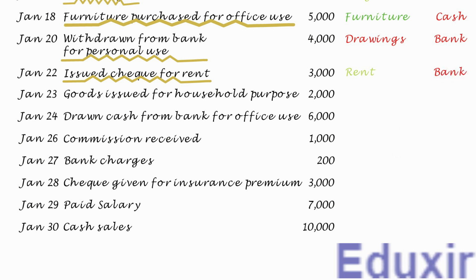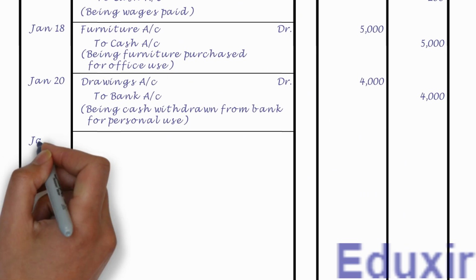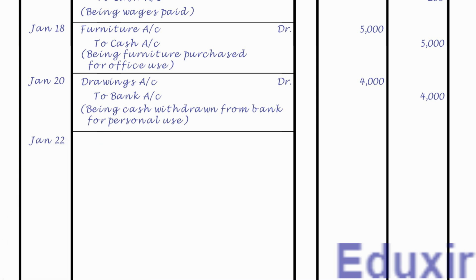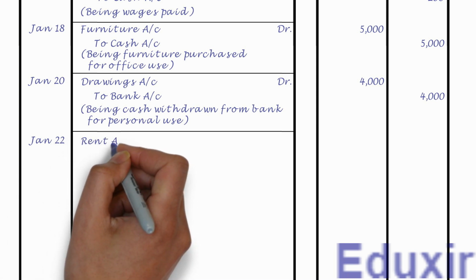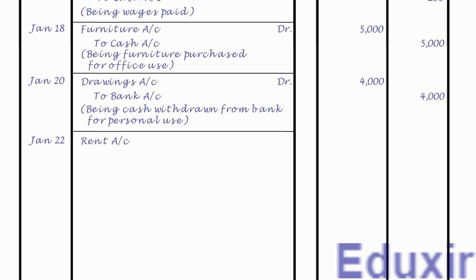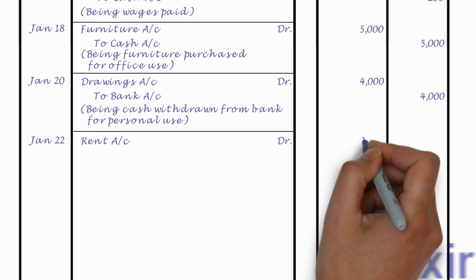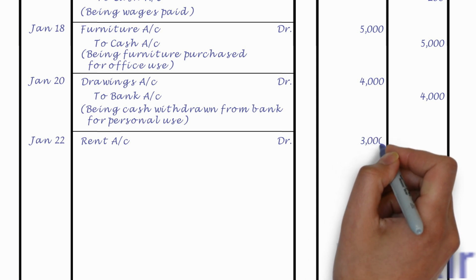With this analysis at our disposal, let us now proceed with the journalizing of this transaction. Let us first record the date. Let us now record the rent account as the debit entry. Let us then record the text DR to indicate that this is a debit entry. Let us also record the debit amount of 3000 rupees into the debit amount column.